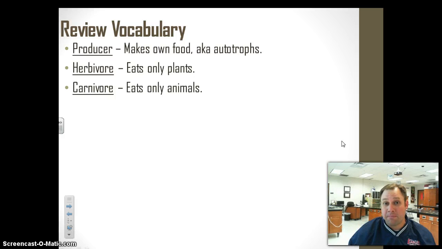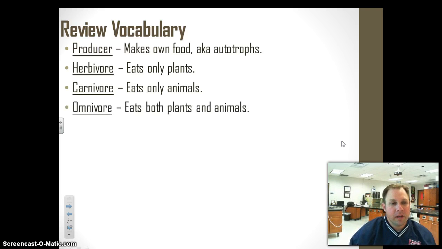Carnivores are animals that only eat meat, okay? Lions and tigers are carnivores, eating only meat. An omnivore is an organism that eats both plants and animals. We are omnivores. We eat plants, we eat greens, and we also eat meat. We're not the only ones that are omnivores. Lots of other animals are omnivores. Bears, for example, will eat fish, but they'll also eat plants and berries and so forth.